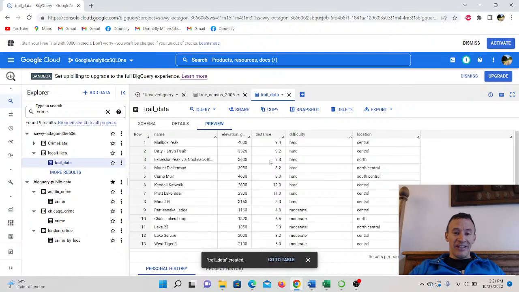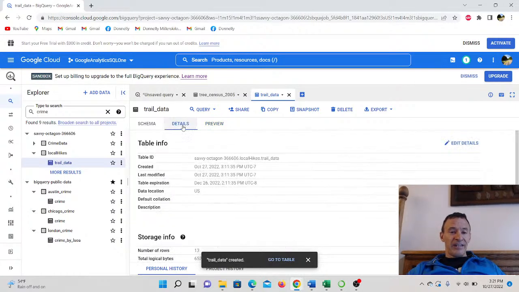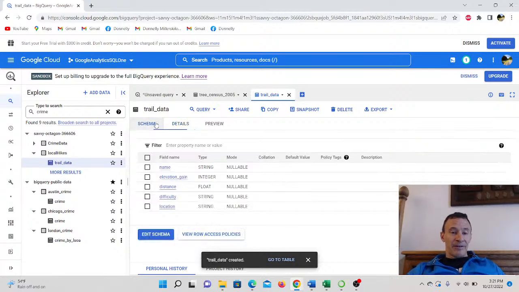But for simplicity's sake, you can get a preview of the table here, and then you get the details, so the table ID. And actually I'm going to copy this because when I run my queries, I'm going to want to keep that copied. And then the schema here is I've got the name, which of course is a string data type, elevation gain, it's an integer, distance is a float, difficulty is also a string, and location is also a string. So we're going to go ahead and run our first query.